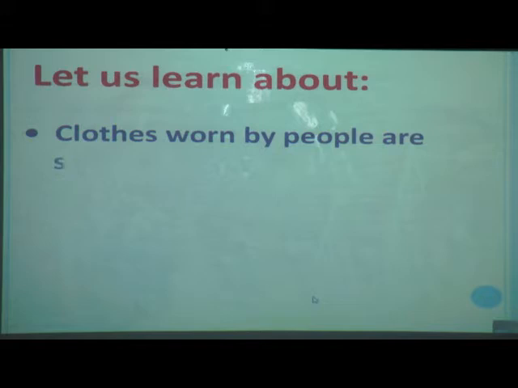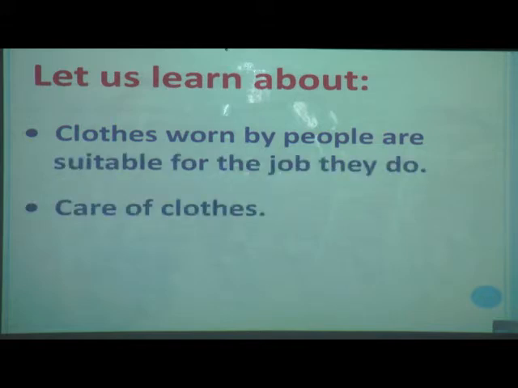And also we are going to learn about clothes worn by people that are suitable for the job they do, and what care we should take of our clothes. That also we are going to learn in this lesson.